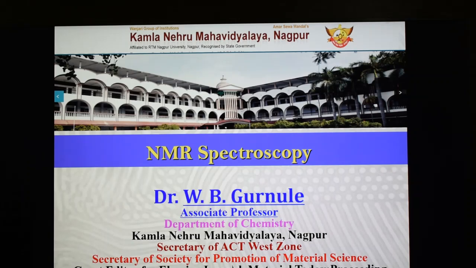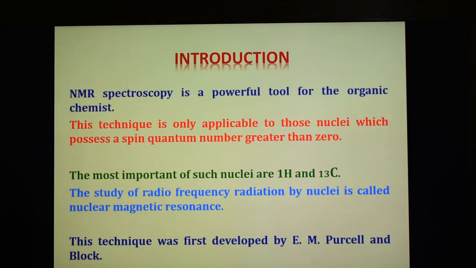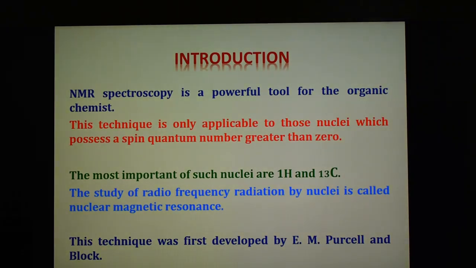As we know, radio waves have frequency between 10^7 and 10^8 hertz, and the energy associated with such waves is found to be between 10^-18 and 10^-19 erg. So this is just the introduction of NMR spectroscopy, a powerful tool for the organic chemist.